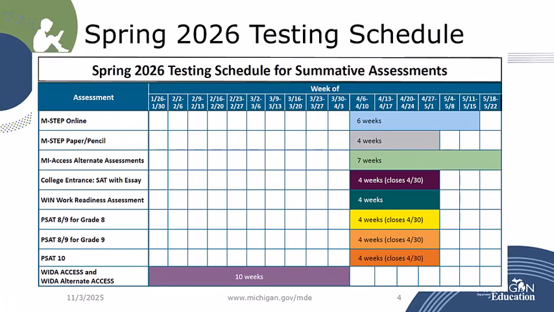The M-Step online testing window is April 6 through May 15th. Schools should schedule an initial test date early in the window, so the remainder of the window may be used to test students who were absent for the initial test day. The M-Step paper/pencil window is from April 6 through May 1st. M-Step paper/pencil testing is allowed only for those schools who have received an online testing waiver or for individual students who have an accommodation for paper/pencil testing.